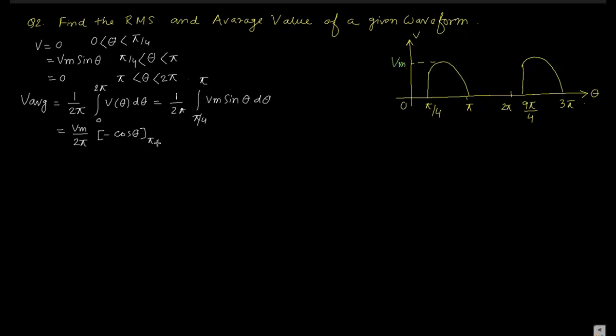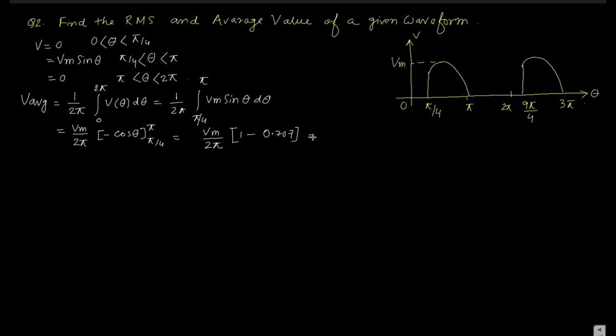So pi by 4 to pi is the limit range. So Vm by 2 pi, then if you give the limit, cos pi is minus 1, minus and minus become plus 1, and minus of minus pi by 4 is 0.707.